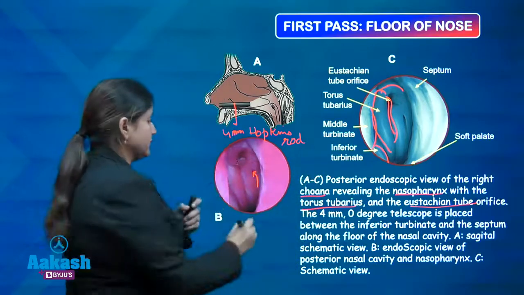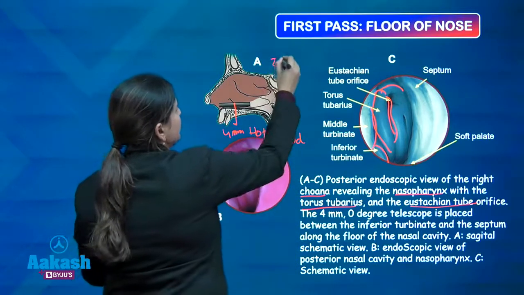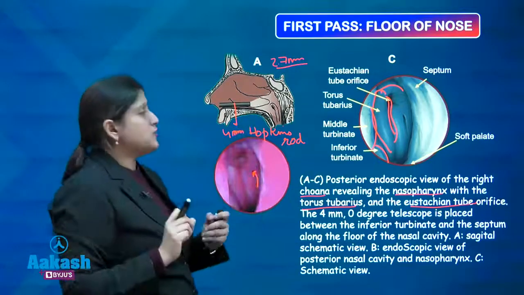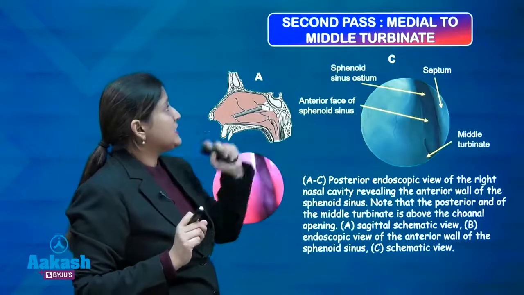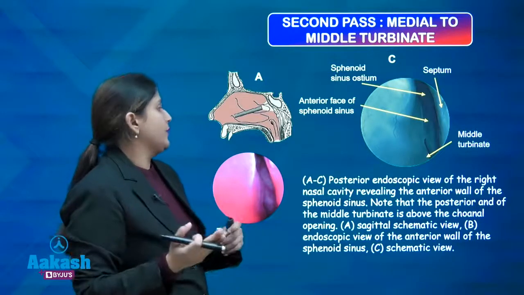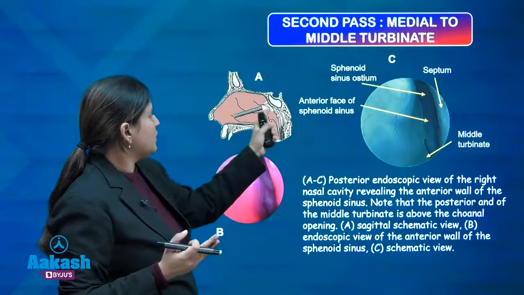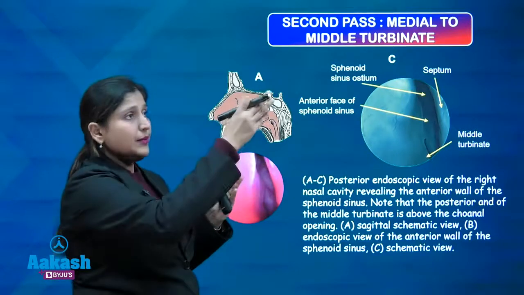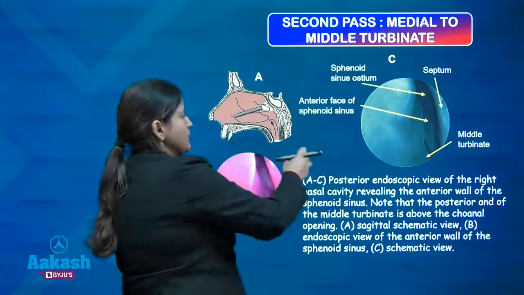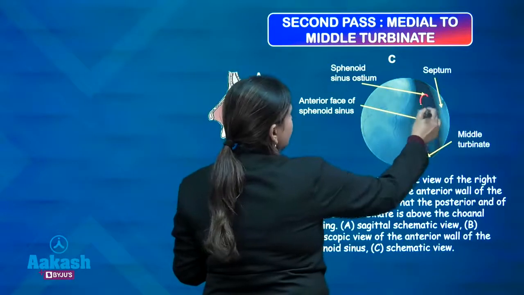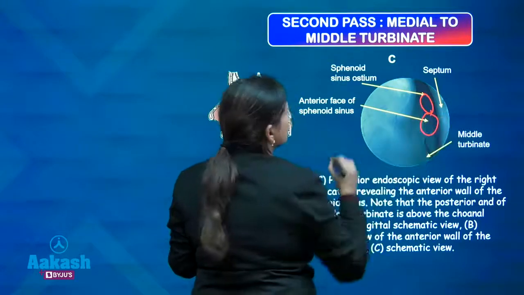In pediatrics, the Hopkins rod is 2.7 millimeter because the diameter needs to be smaller. Second pass, this is medial to the middle turbinate. In this, you ascend towards the nasal cavity and then you visualize medial to the middle turbinate, and you see that you can visualize the sphenoid sinus ostia and the anterior fossa of the sphenoid sinus.